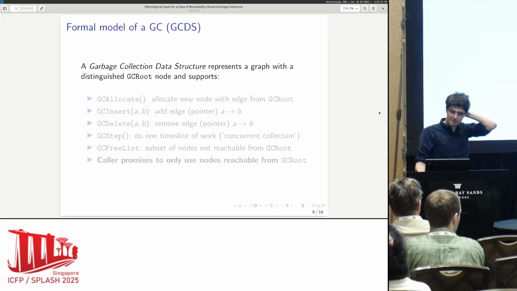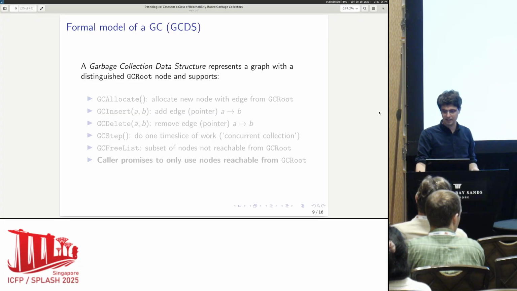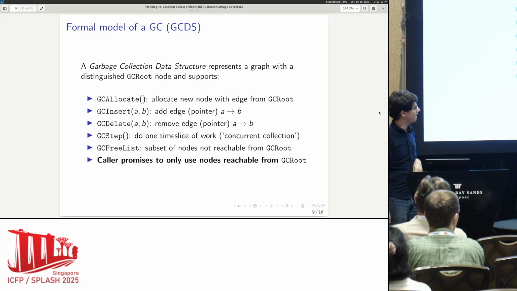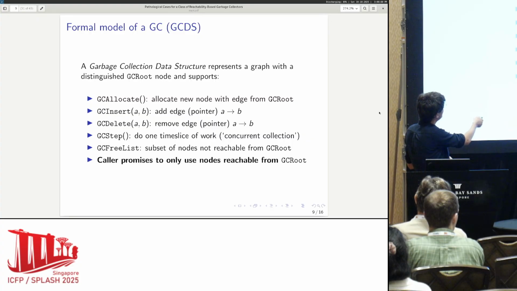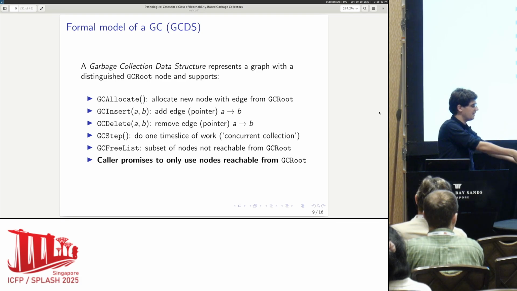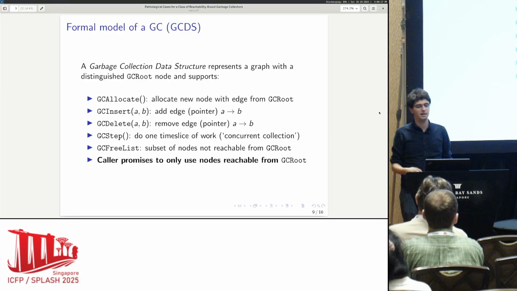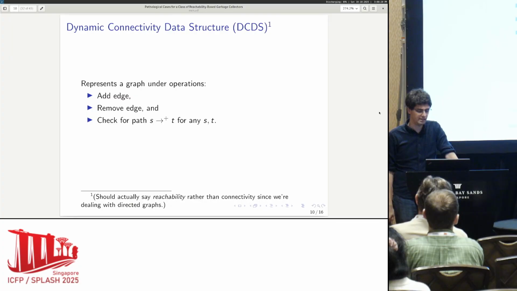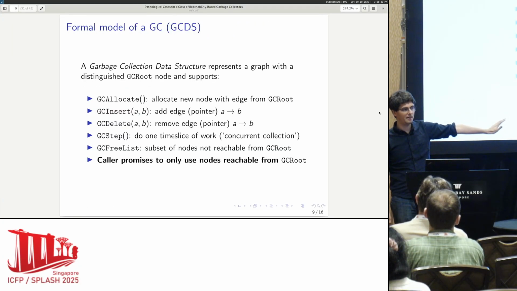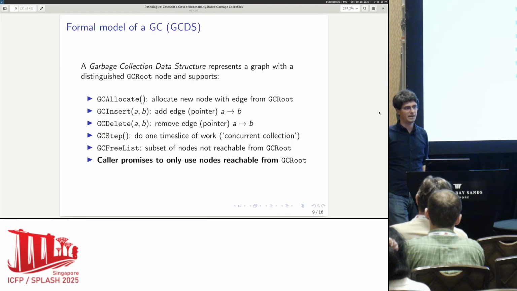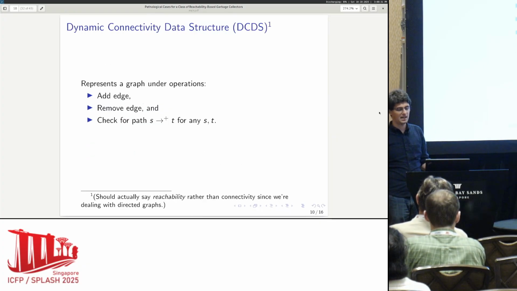Okay. So for the purpose of this project, what I mean by garbage collector is formalized in this interface here. I won't go through this too much, but you can allocate regions, you can insert edges or pointers, and delete edges or pointers in the heap. We try to model concurrent collection by saying you can tell the garbage collector to just do one time step worth of work. And the main goal of the garbage collector is to put things on this free list once they've become unreachable. You can see the paper for more details, but just keep in mind there's a formal model behind all of this of what precisely we mean by garbage collector in this setting. That is really everything, and the only thing, that our results apply to.